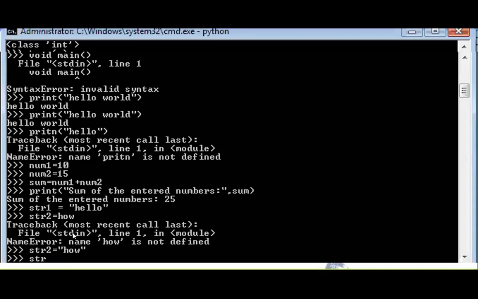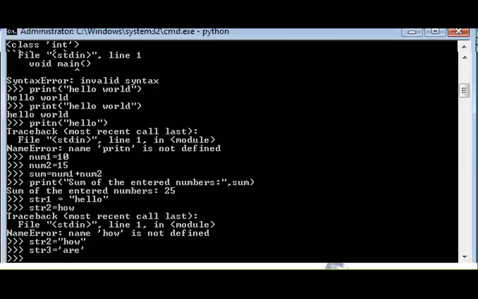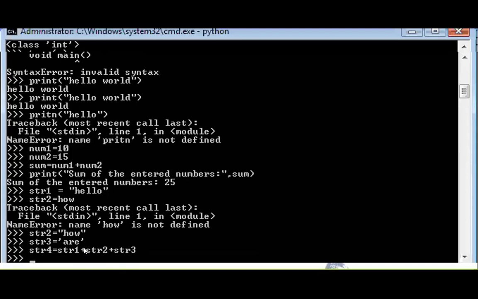Suppose we also use single quotes instead of double quotes. See here, this line also executed. So in the case of Python, for assigning text values, we will use either double quotes or single quotes. Next, str4 is equal to str1 plus str2 plus str3. Print str4.